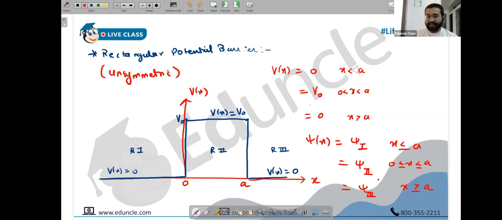But make it very clear: potential is discontinuous. If you put equality, what is the meaning of it? It has two potentials at the same point. It doesn't make sense. You cannot have two potentials at the same point. And hence we don't put equality.